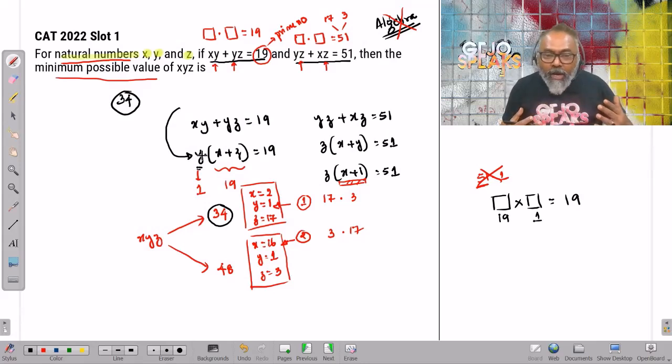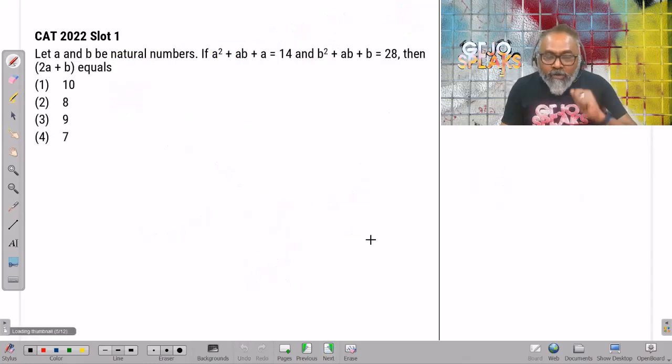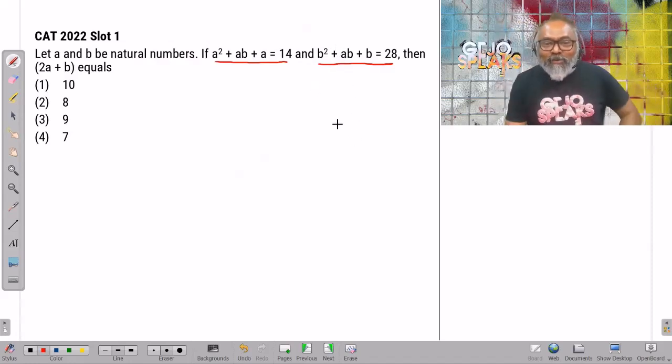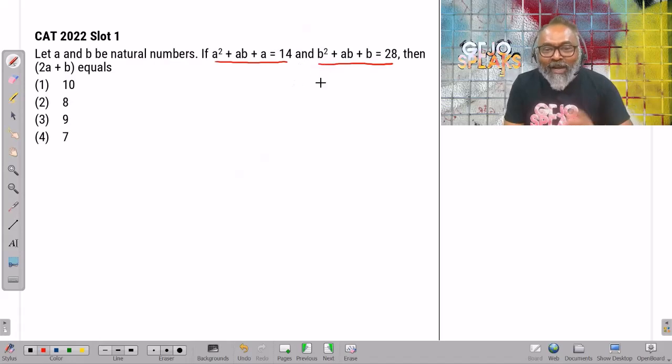Okay, all right. Let's, for example, look at one more question. This is CAT 2022 slot number 1. Again, the same thing. I notice that I've got some crazy looking equation. I've got another equation, two equations, two variables. Oh, I can think algebra. Oh, I can do something. I can substitute. I'm thinking algebra.